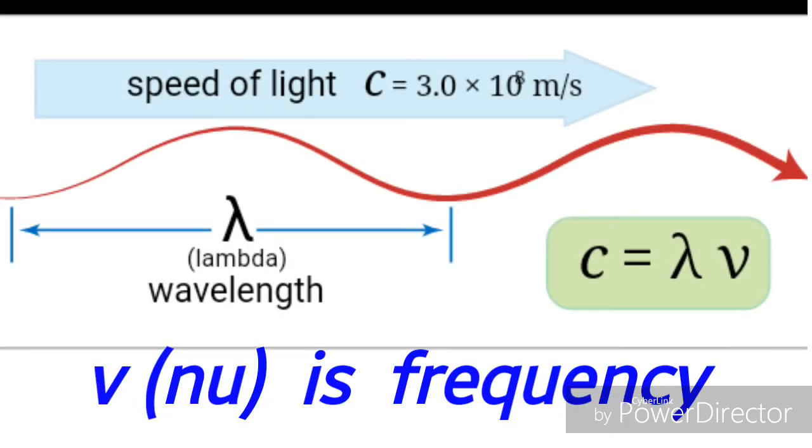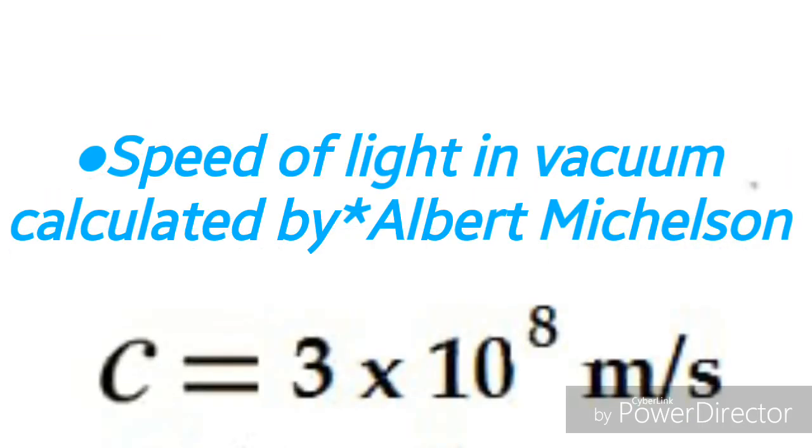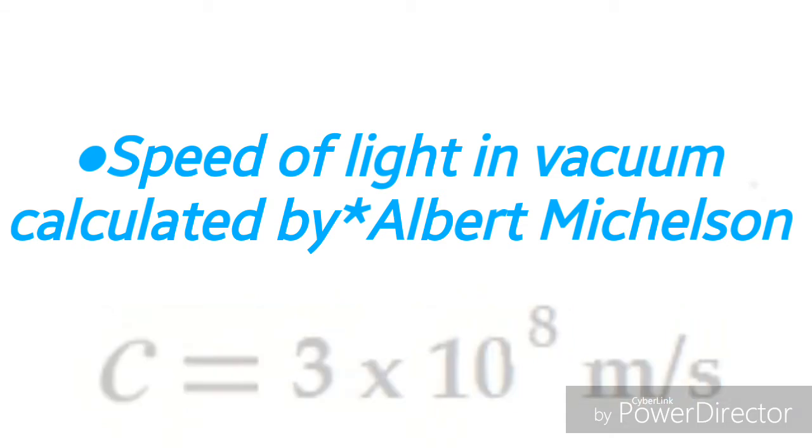Students, here you can see the equation for wave nature of light. C is equal to nu lambda. Lambda is wavelength, nu is frequency. C is the speed of light, 3 into 10 to the power 8 meter per second. It was calculated by an American physicist, Albert Michelson.